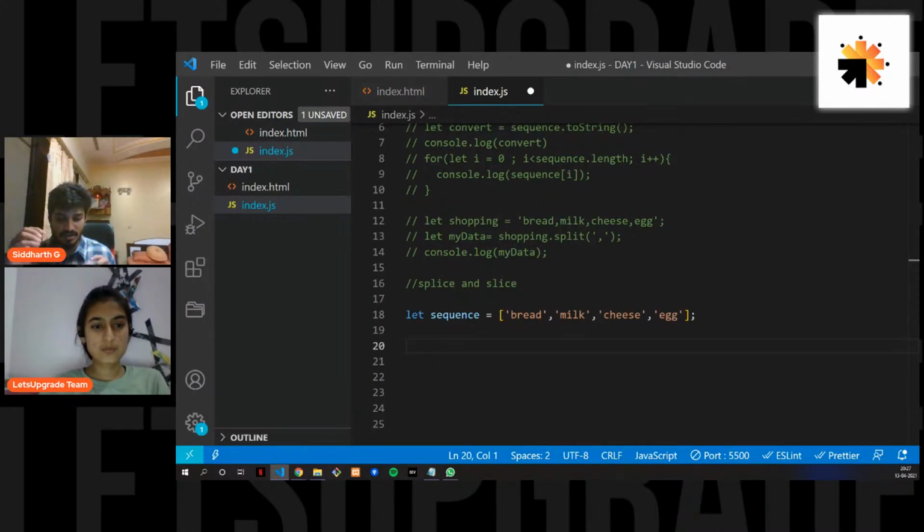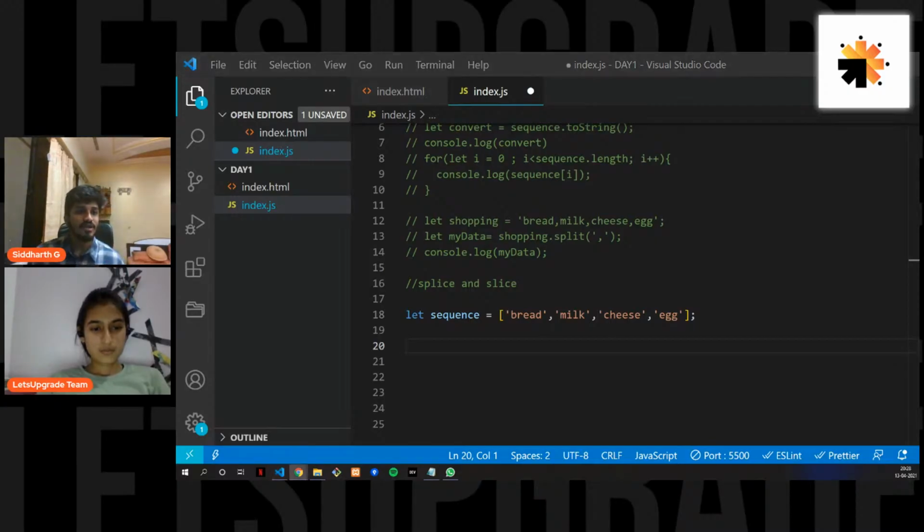Please just focus on these things. The splice method removes or returns the removed items. It returns the removed items in an array, and the slice method returns the selected elements in an array. Now how, I'll just show it to you guys.